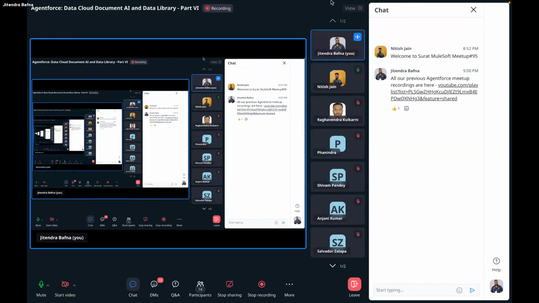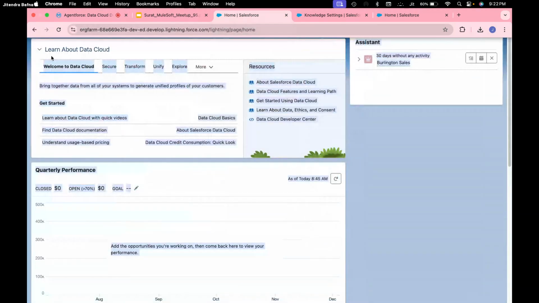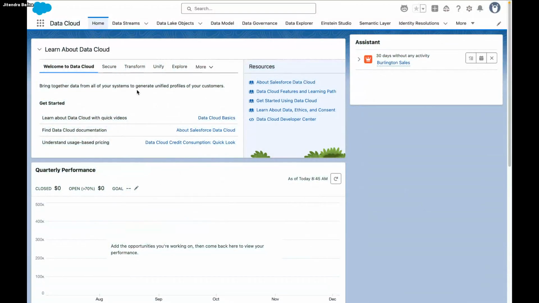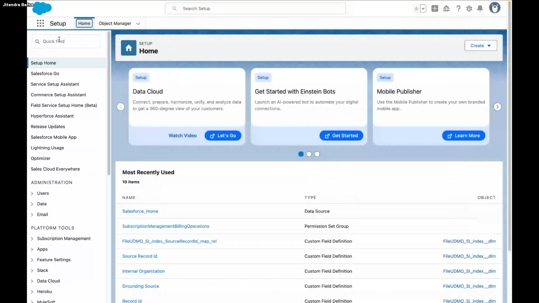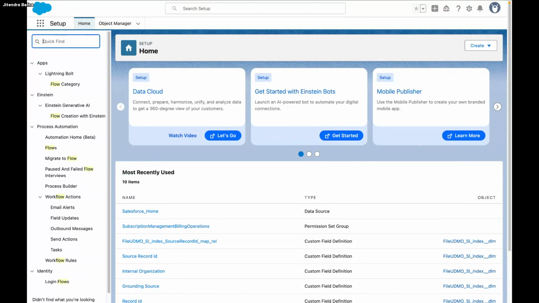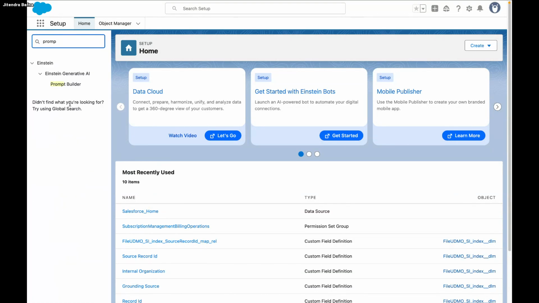Yes. Okay, let me go back. Let me give an example. I already uploaded a file and I want to use that particular file. So what I can do is go to the setup. Under the setup, I can just use some of the flow, or I can use prompt builder.